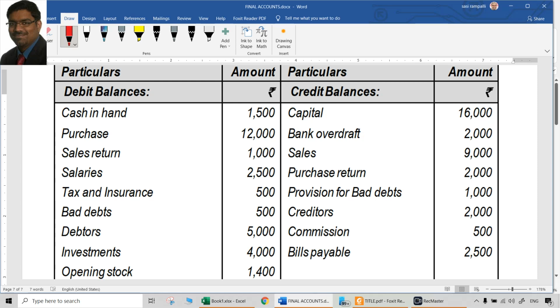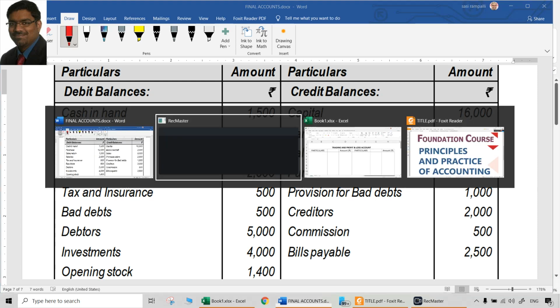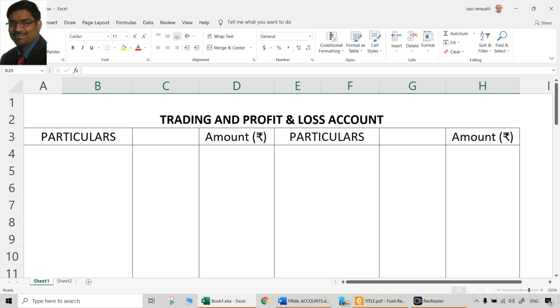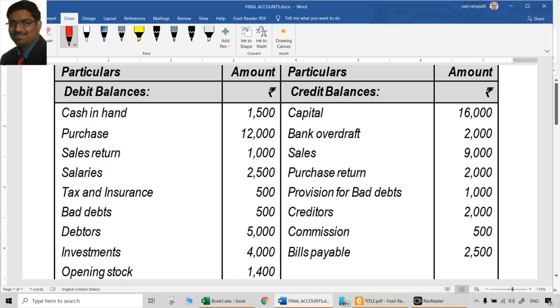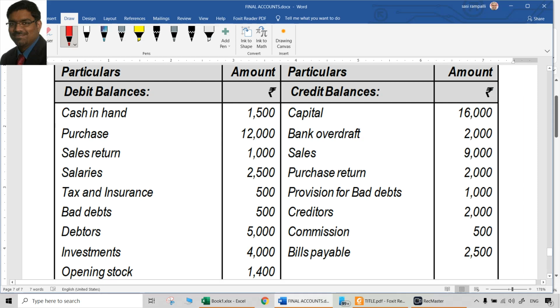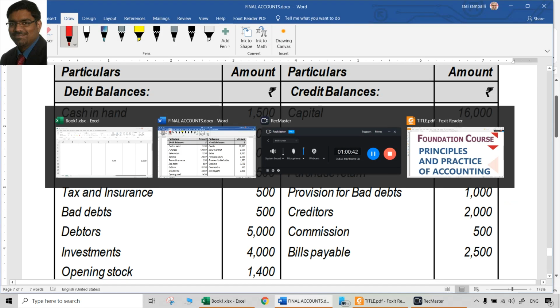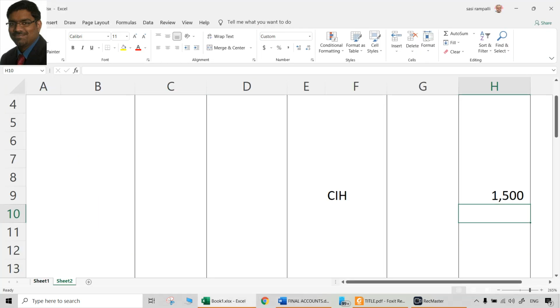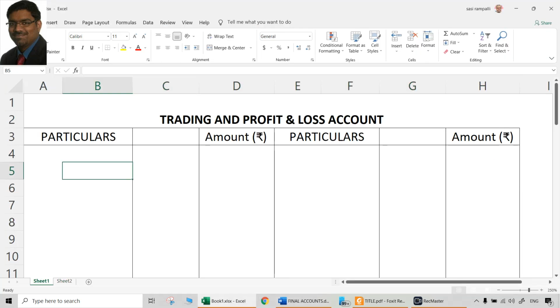Each debit balance has only the possibility of being either the debit side of P&L, the debit side of trading account, or an asset, or a reduction from a liability, or a reduction from incomes. These are the only possibilities. So let us check each of them and post them at the respective places. Cash in hand, asset. So balance sheet, asset side, cash in hand, 1500. Second, purchases 12,000, trading account, purchases.